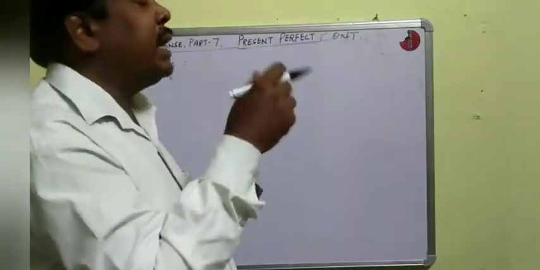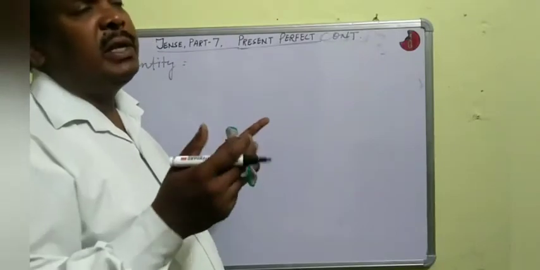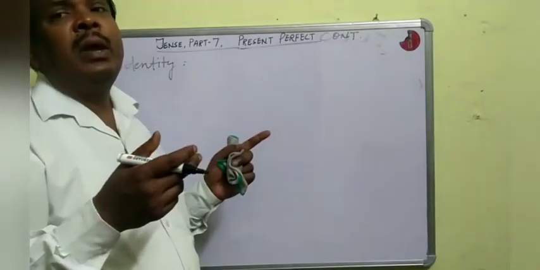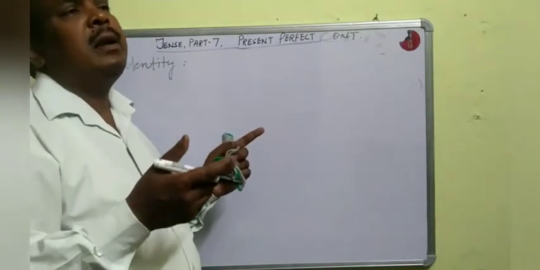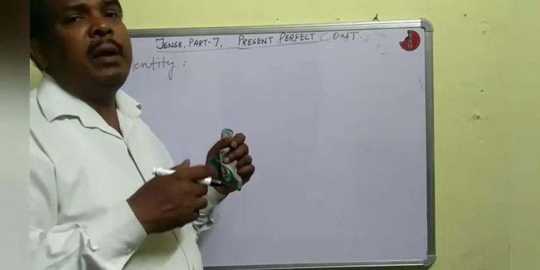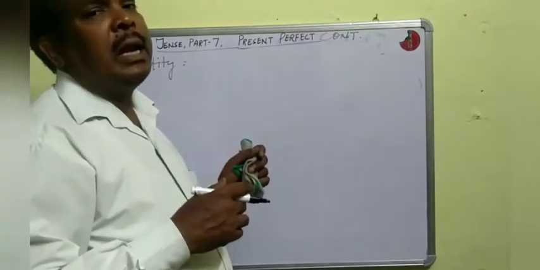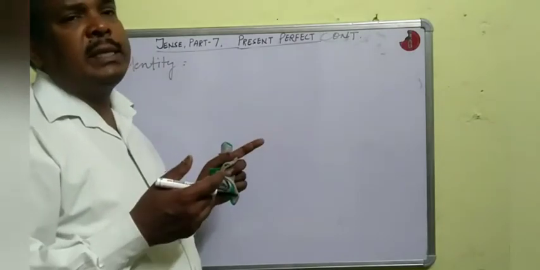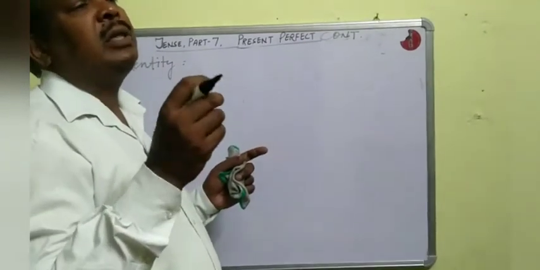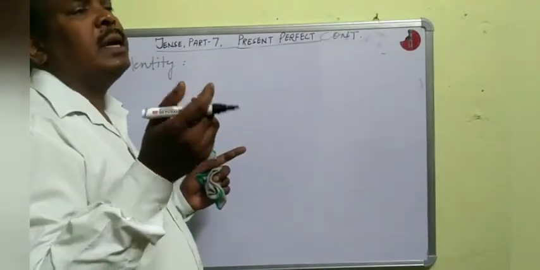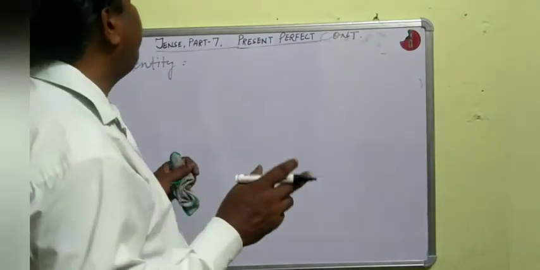That means if there is बजे, 5 बजे से, 6 बजे से, then you will use since. Okay, सन 1997 से, सन 1947 से, then you will use since. Is it clear?